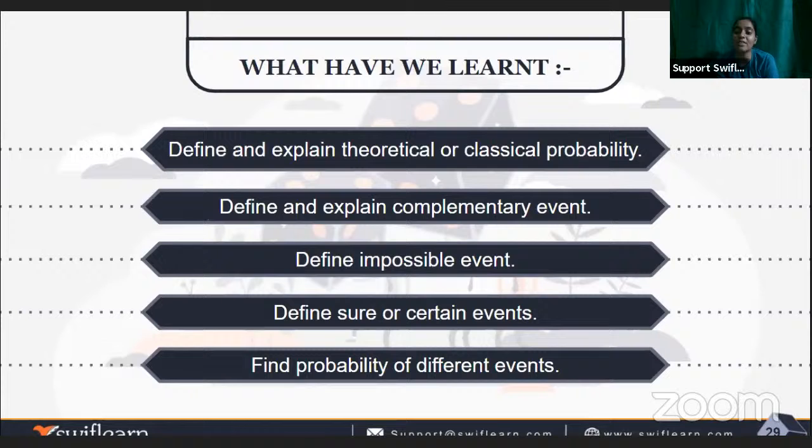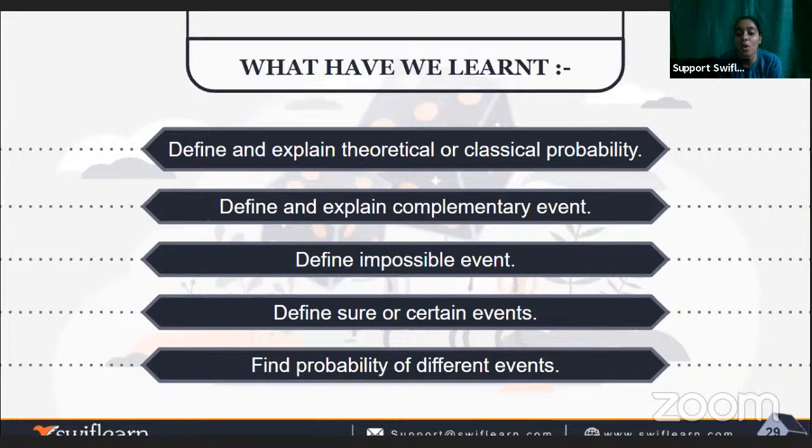What are complementary events? They complement each other. Okay, they are the opposites of each other. What are impossible events that cannot happen? For example, getting 2 heads when we toss a coin one time. Is that possible? No. So this is an impossible event.